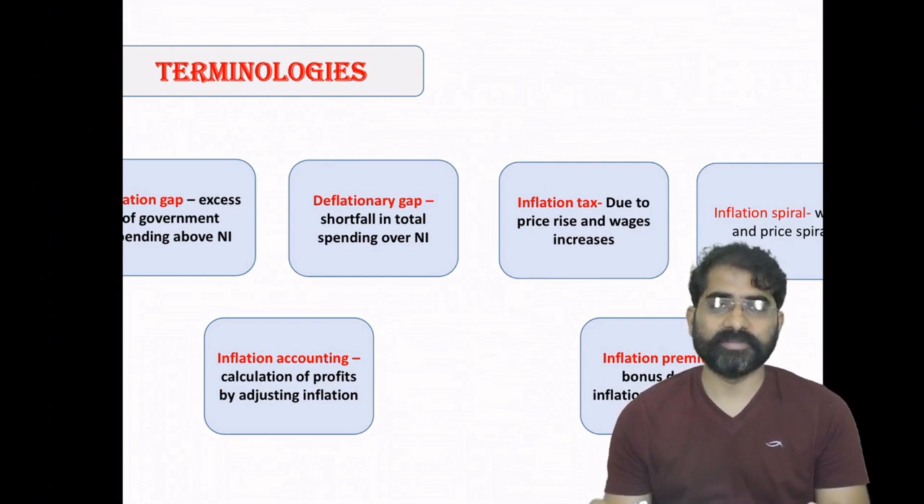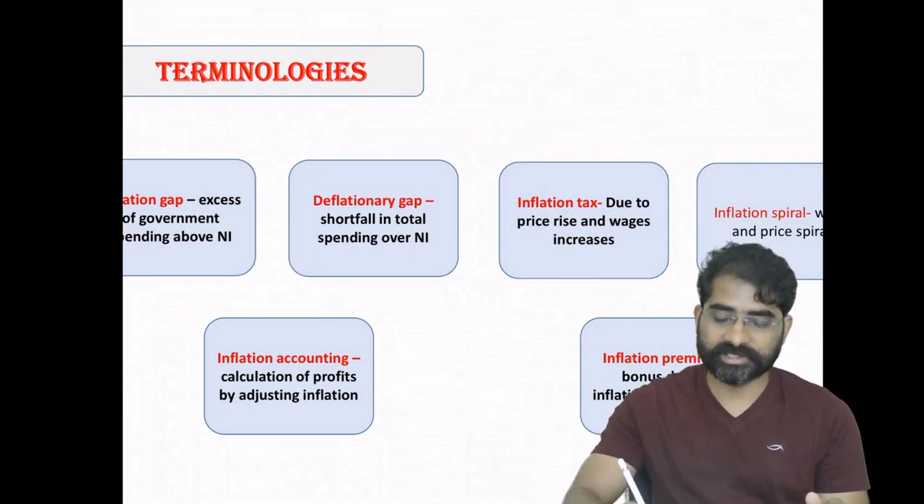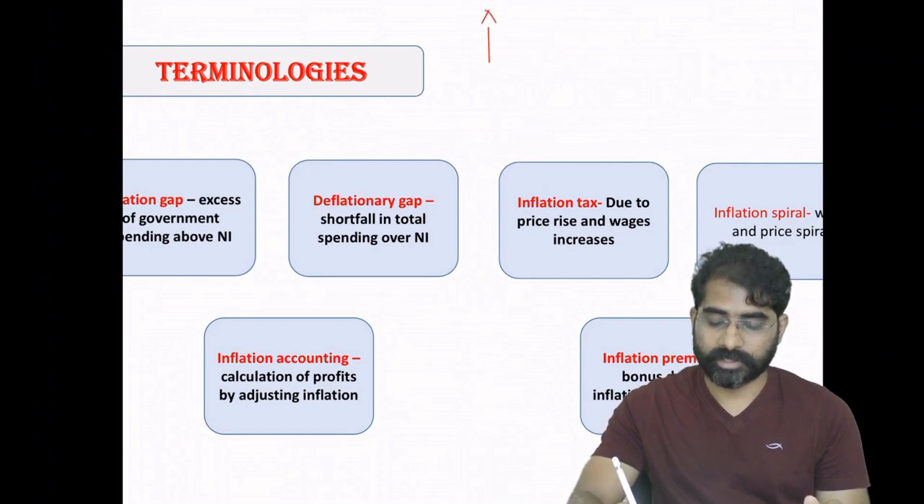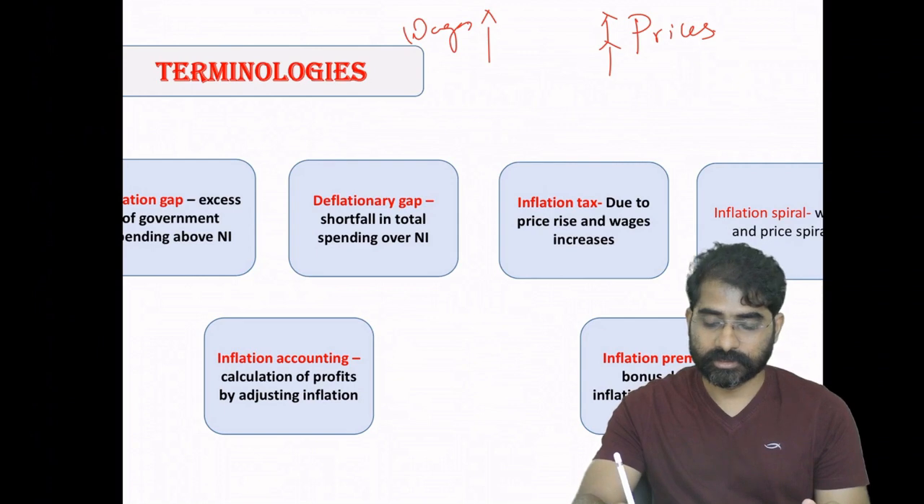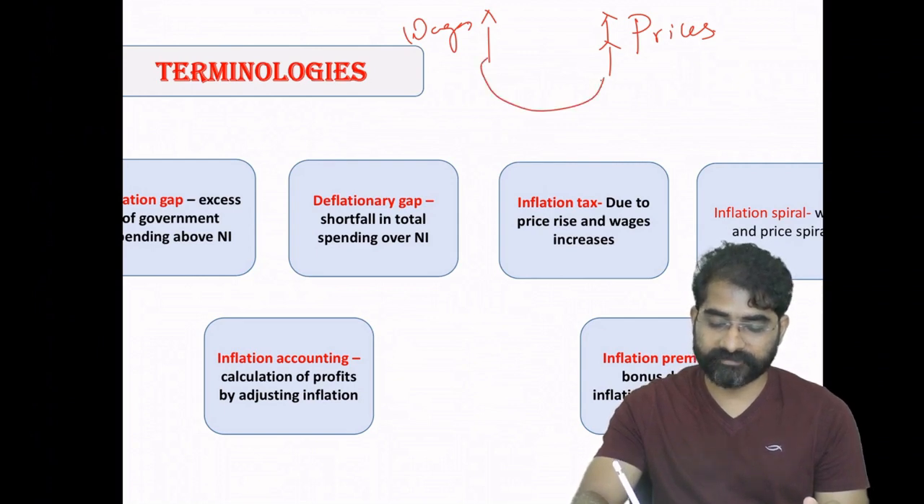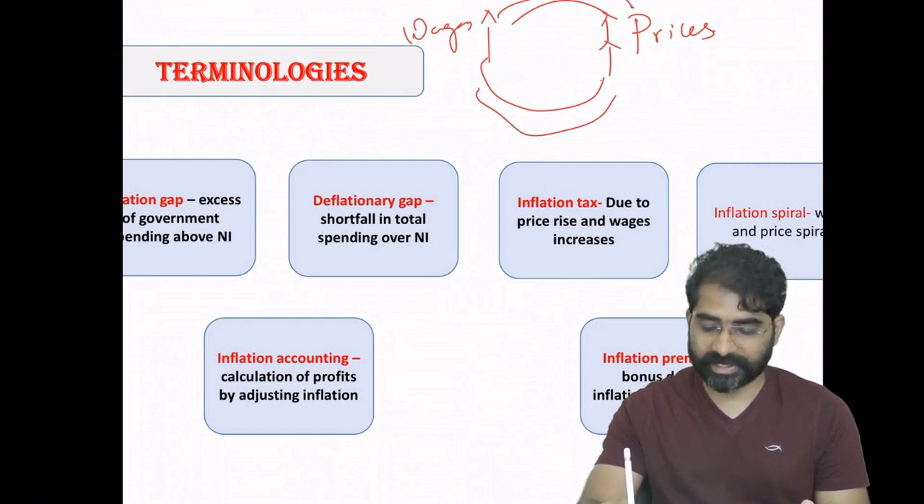Similarly, we have inflationary spiral. Inflationary spiral means wages and prices. As the expectation of prices increasing, now they'll ask for wages to increase. So continuously this is increasing, and when wages are increasing, then again prices will increase because demand is increasing. So this is a spiral. When I'm using the word inflationary spiral, this is basically related to wages and prices.